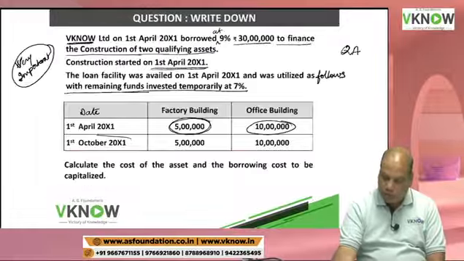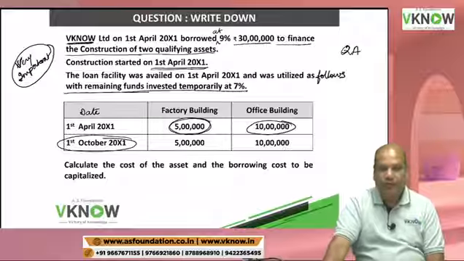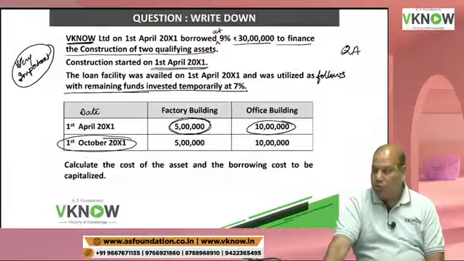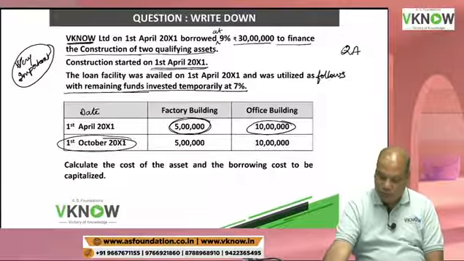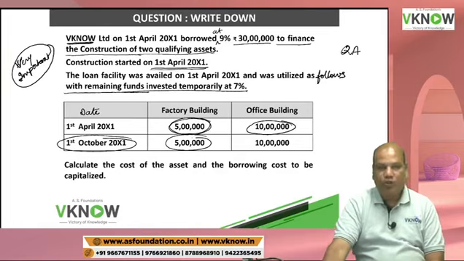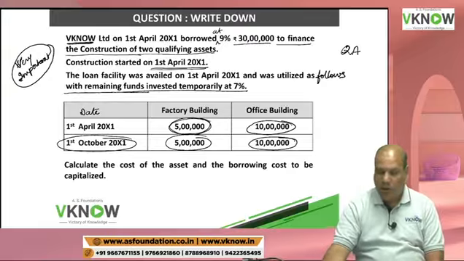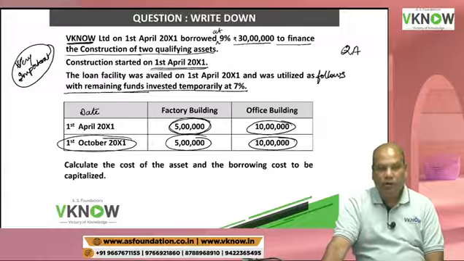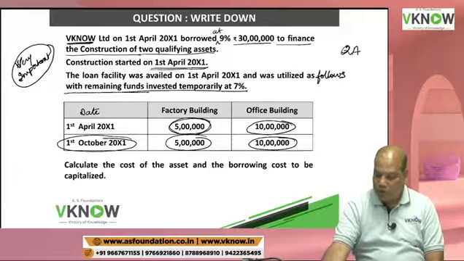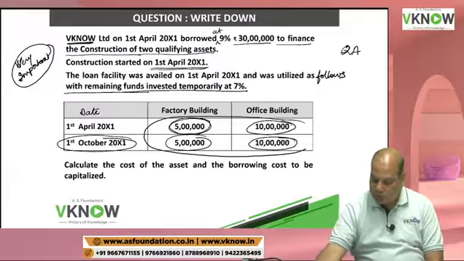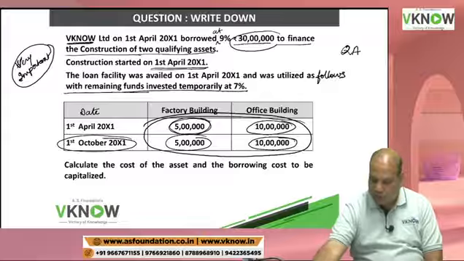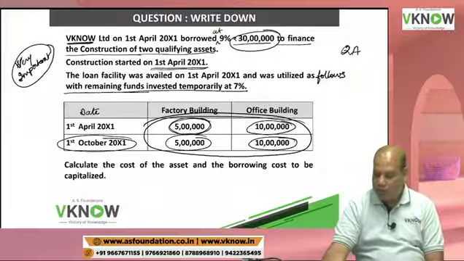Then on 1st October 20x1, again they spent 5 lakh rupees on factory building, and 10 lakh rupees on office building. So if you see the total, this total comes to 30 lakh. This is what they have borrowed, 30 lakh.